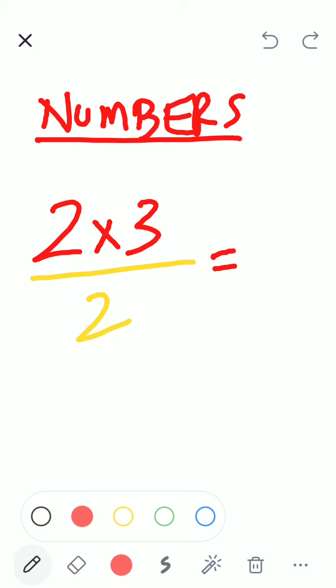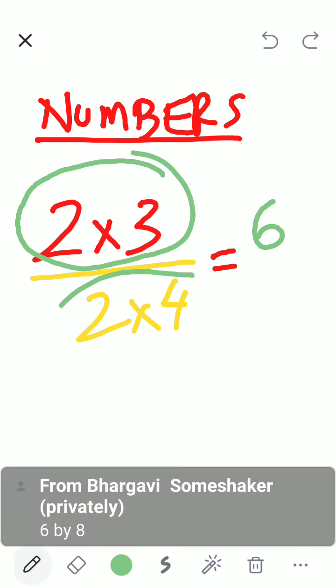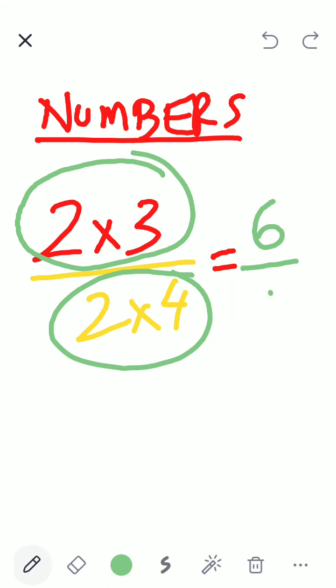multiplication, and then I will add another operation and say, now what is the answer? Because what happens is I multiply the numerator 6 and the denominator also I multiply, it becomes 8.